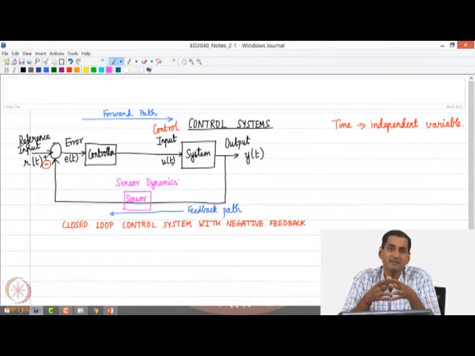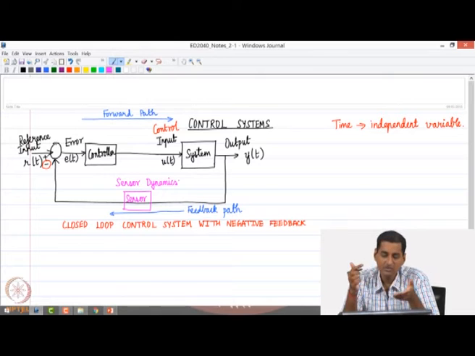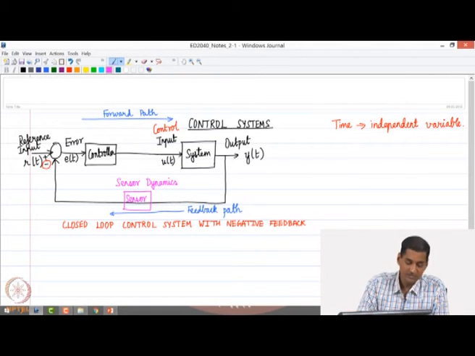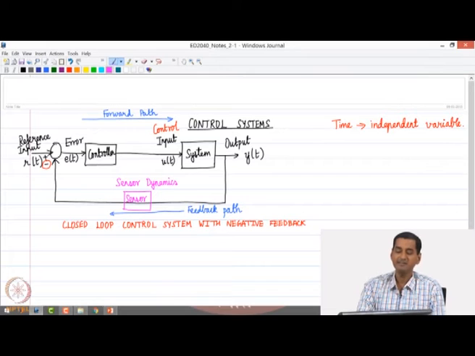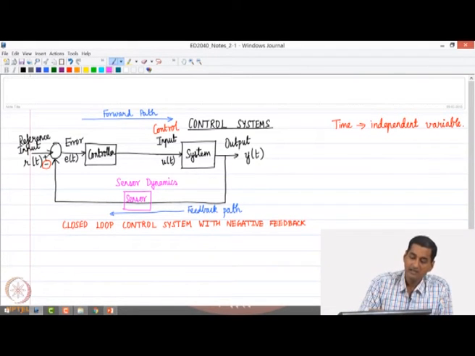On the other hand, if a system responds in a matter of seconds and the sensor also has a corresponding response time in the order of seconds, then I may need to incorporate the effect of sensor dynamics. So, typically sensor dynamics come into the picture when we consider the feedback path, okay.